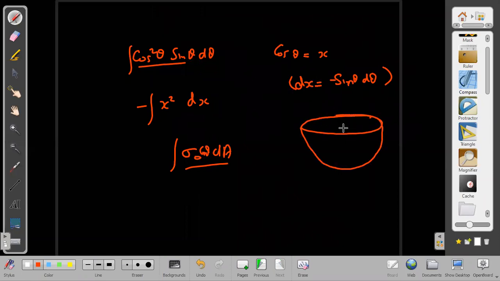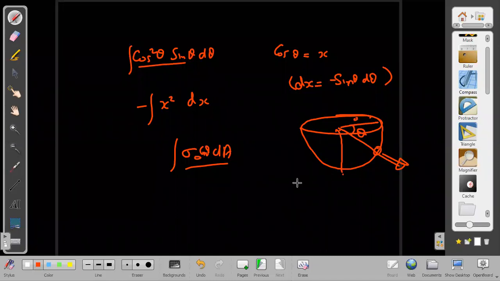What is dA like here? What is the angle theta? Theta is this. What is dA? It is 2 pi r cos theta into r d theta. One thing I would like to say is that we are taking theta from where to where?